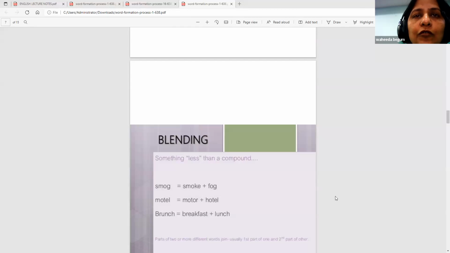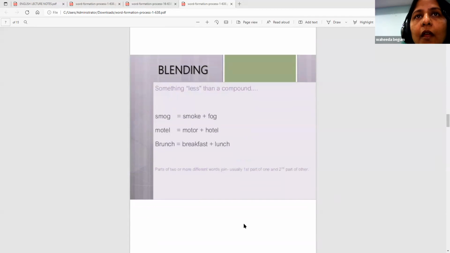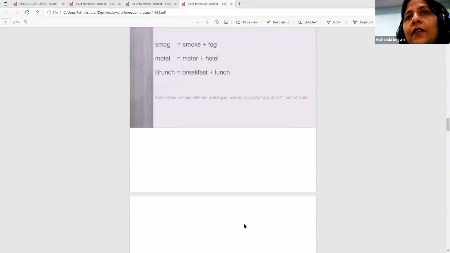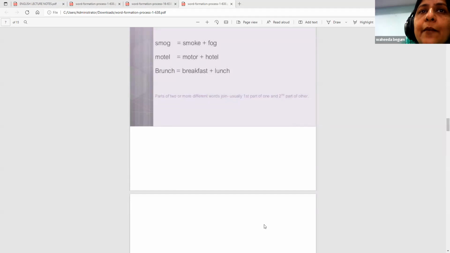This blending is also an important part of it, but it is following the compounding. I gave you yesterday the example of smoke plus fog, that becomes smog. Hotel plus motor, this is motel. Brunch: breakfast plus lunch. If you skip your breakfast and you take an early lunch, you call it brunch. Parts of two or more different words join. Usually the first part of one word and the second part of the other are combined together.